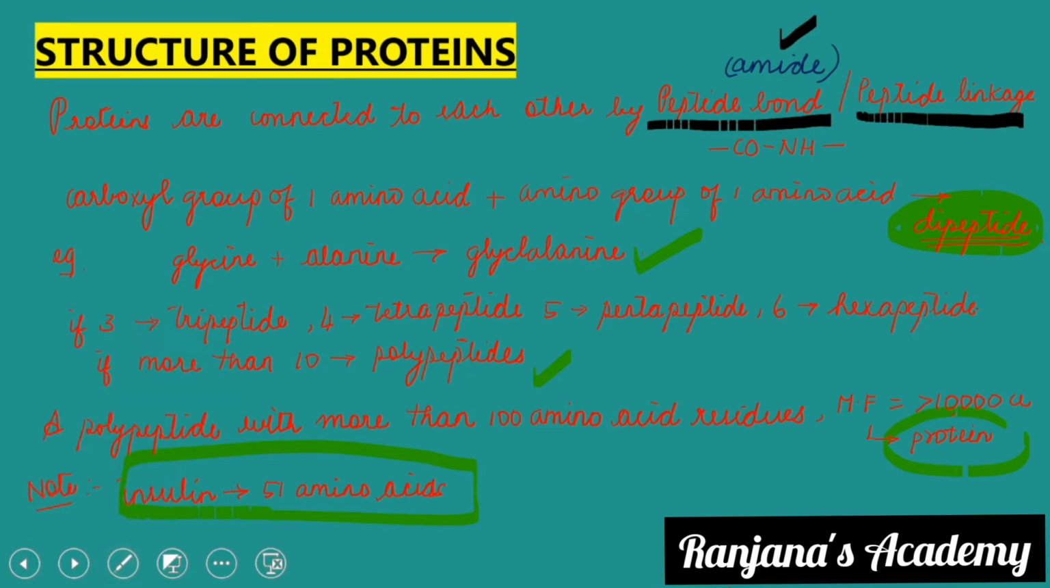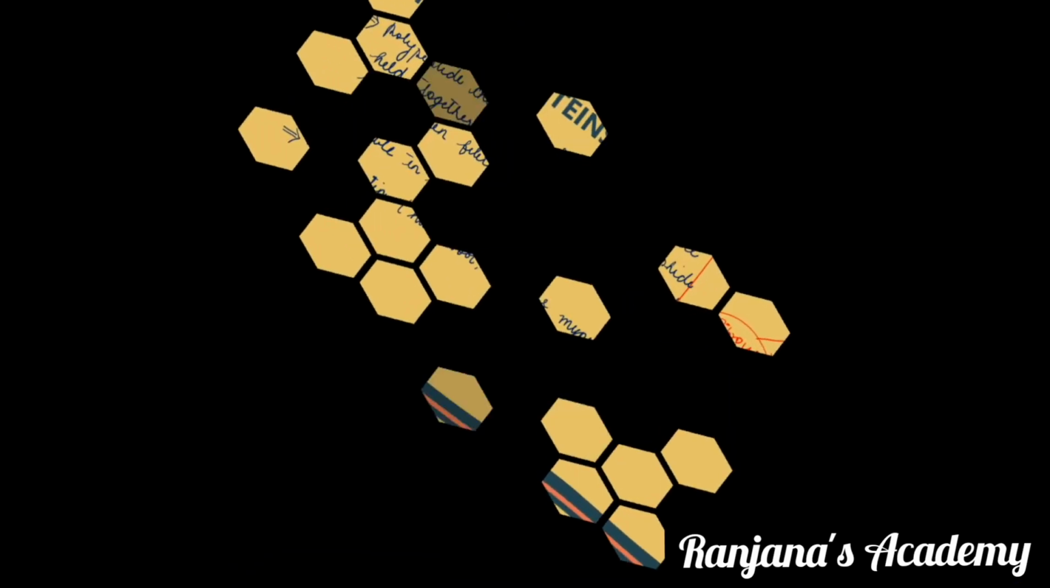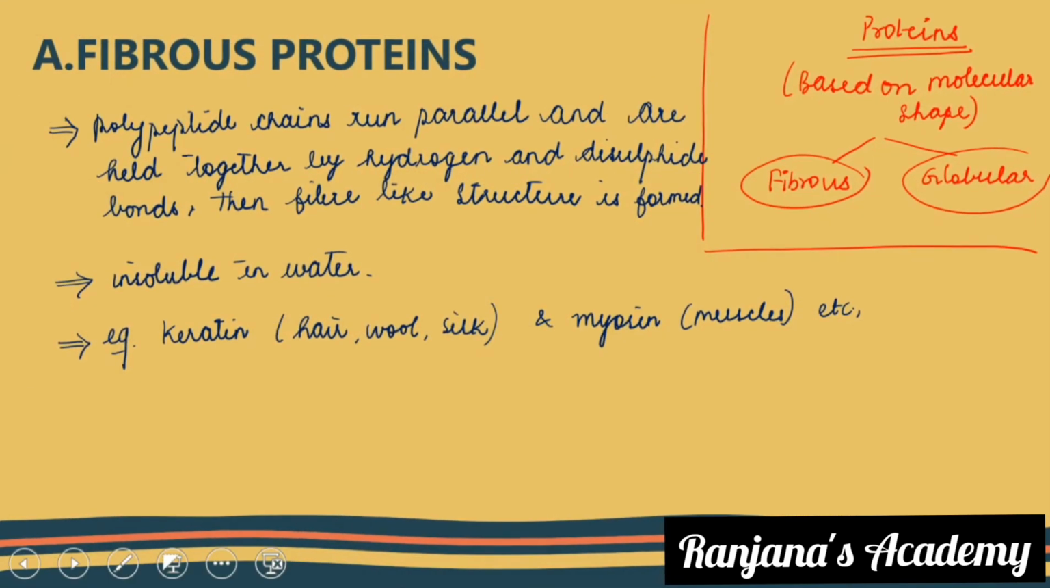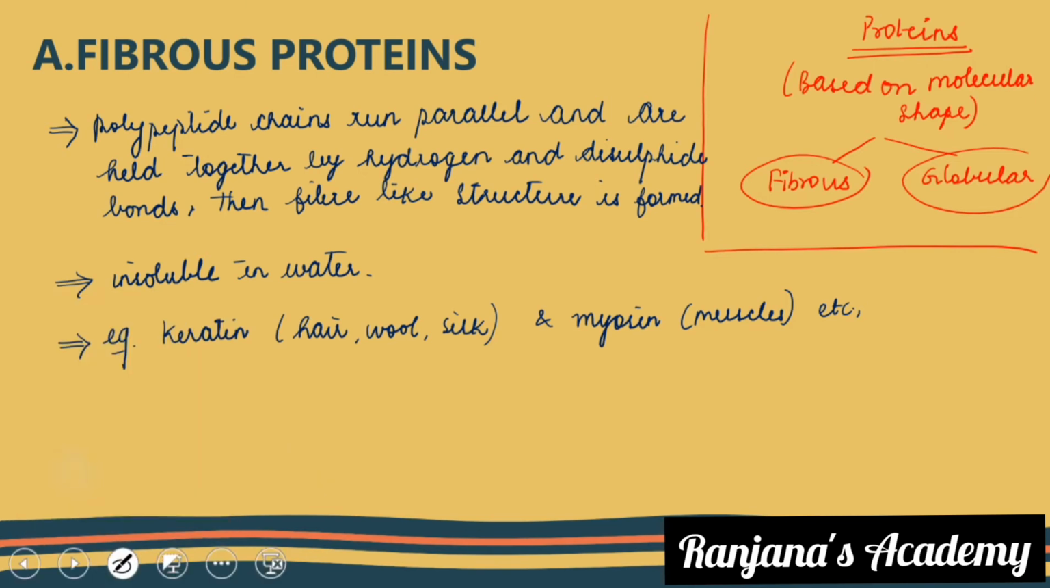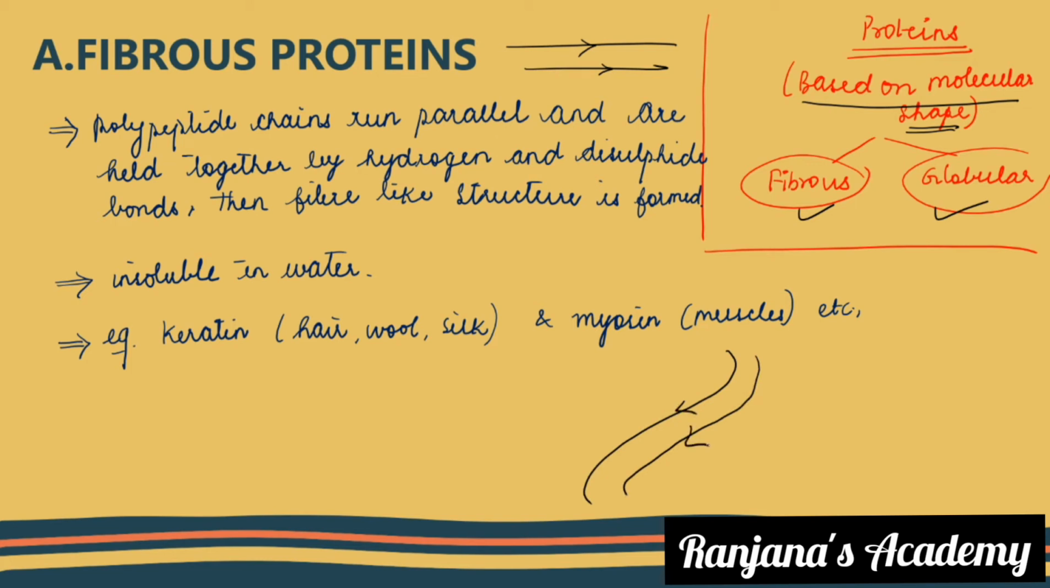Right. Now, let us understand the two different types of proteins. On what basis are they classified here? On the basis of molecular shape, we are going to classify them into fibrous and globular proteins. Fibrous proteins are those where the polypeptide chains run parallel. They need to be parallel, not necessarily straight. It can even be curved like this, but it is going to go parallel. It's not going to meet anywhere.